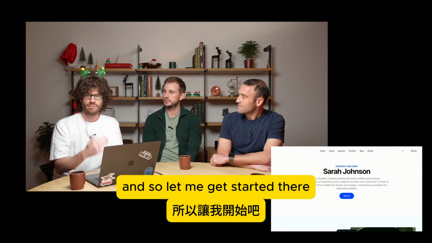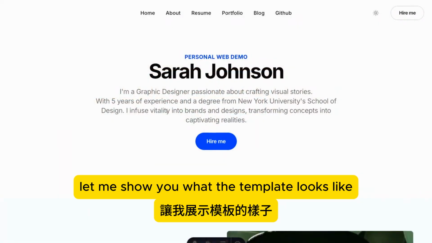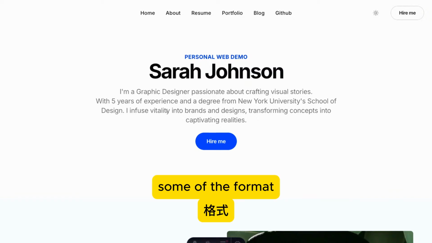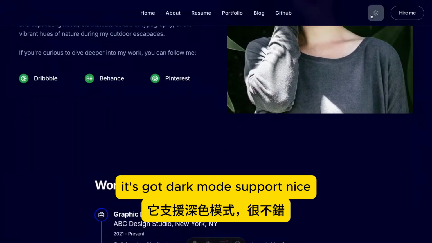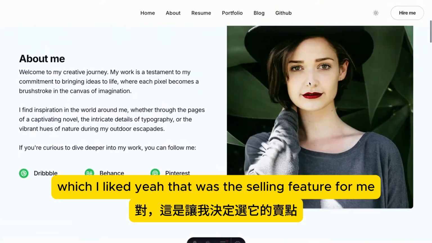And so let me get started there. Let me show you what the template looks like so you just have a familiarity with some of the format. So this is the personal website template. It's got dark mode support, which I liked. Yeah. That was the selling feature for me.